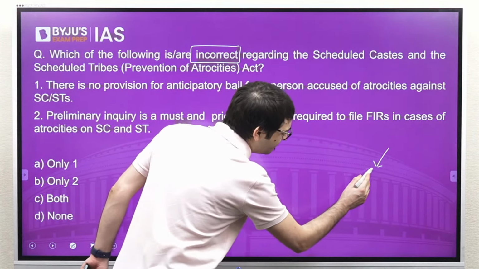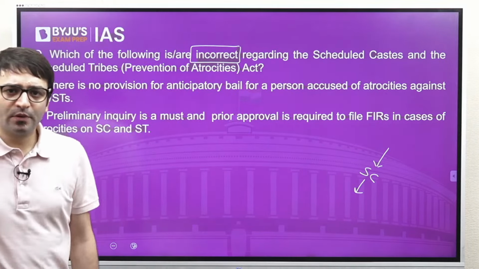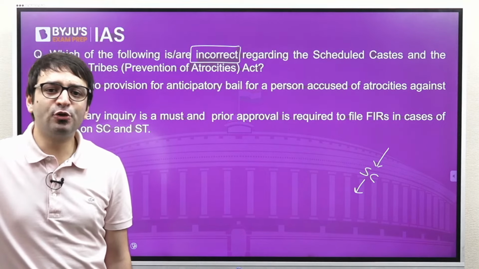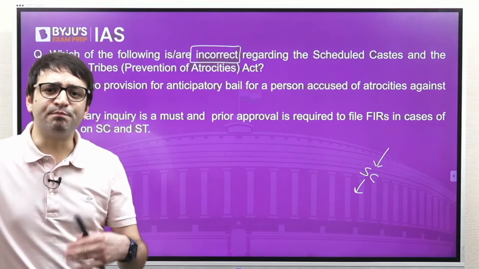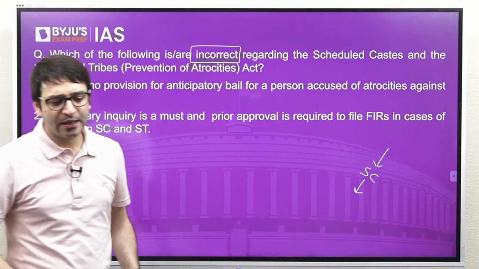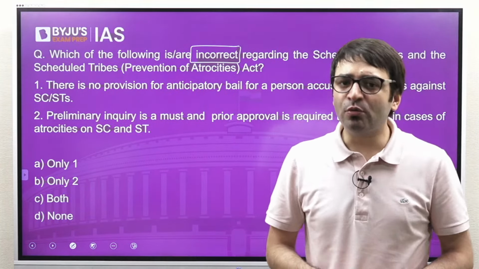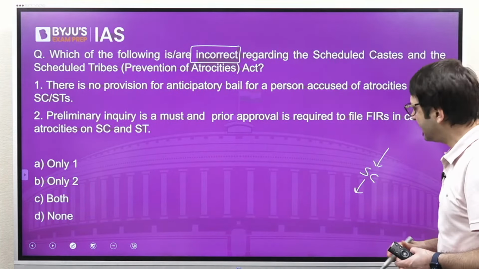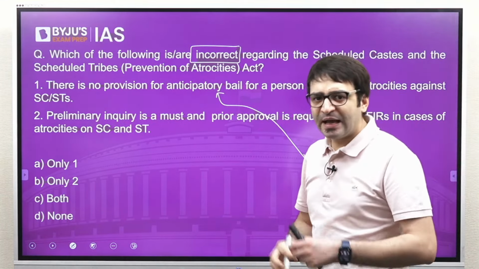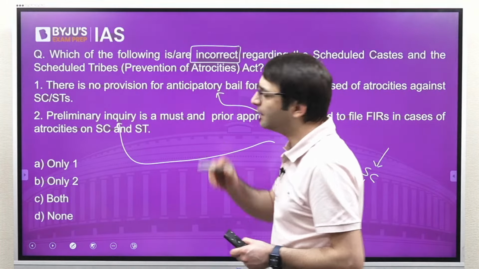What was the controversy? The Supreme Court had said that this law, which is famously known as the Atrocities Act, is liable to be misused, and it is misused by members of the SC and ST community. And to prevent the misuse of this law, the Supreme Court directed that there should be anticipatory bail, and before arresting somebody, there should be a preliminary inquiry.